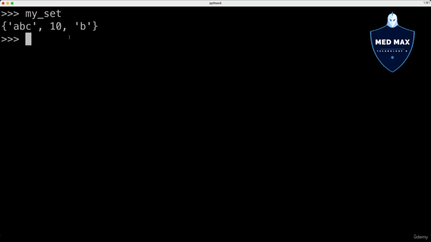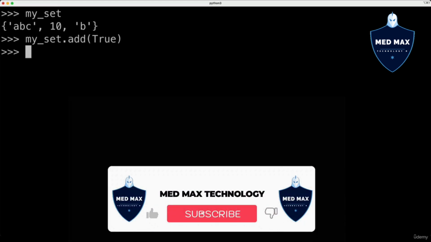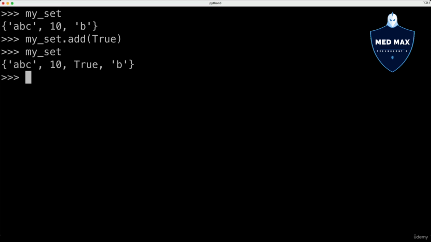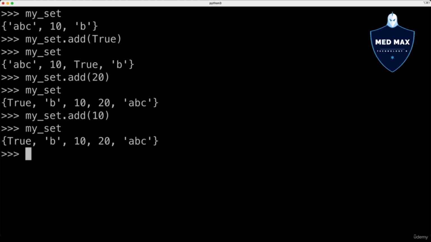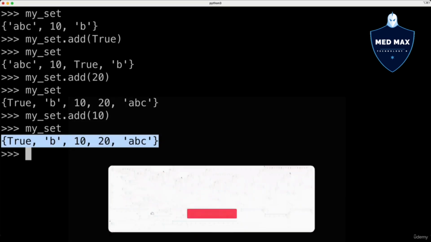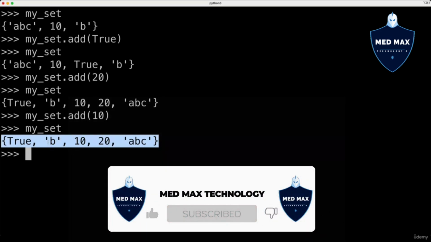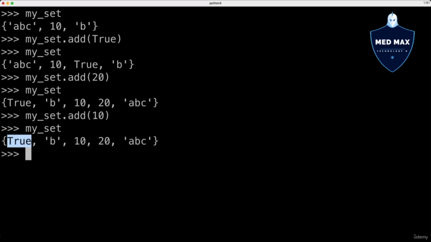But let's try to add one new element to this my_set. For that there is the method add, and let's add a new element, True. Let's access my_set now. Now there are 4 elements. Let's add one more element, for instance number 20. Now there are 5 elements in the set. But if I try to add an element that is already present in the set, for instance let's add number 10, I'll see that my_set was not changed, and it still has only 5 elements. And that's what makes sets unique in Python. A set holds only unique values, and it doesn't add duplicates. And in some cases such a feature of sets might be very useful.